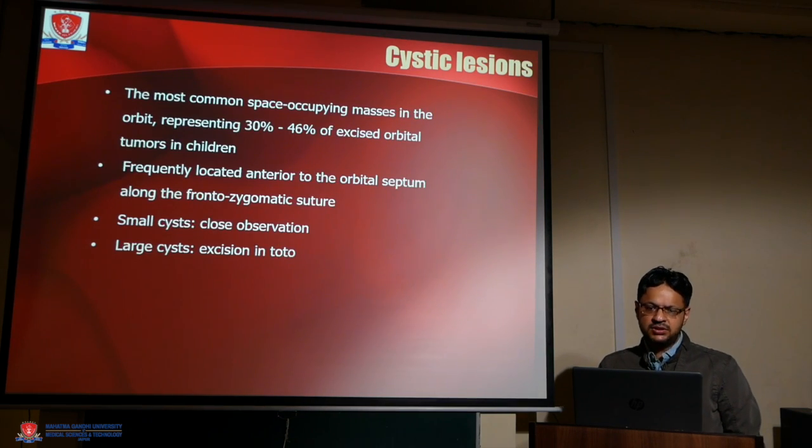Cystic tumors are mostly space-occupying masses in the orbit, making up 50 to 60% of excised orbital tumors in children. They are frequently located in the anterior part of the orbital septum along the frontozygomatic suture. A small cyst can be closely observed; a large cyst should be excised in toto.